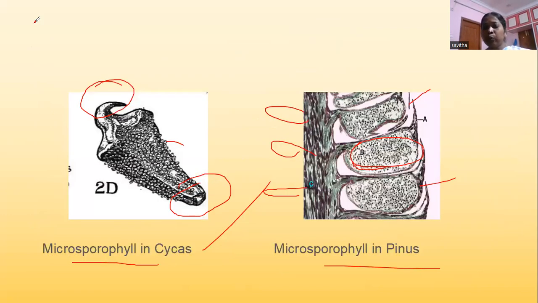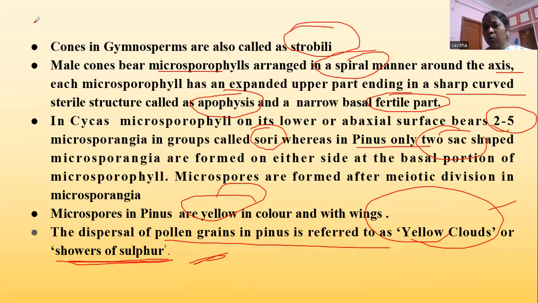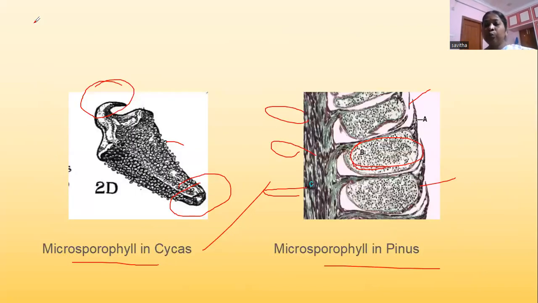In the microsporangia, microspores are produced after meiotic division. These microspores in Pinus have wings. During dispersal, because they are yellow in color, the surroundings of where the Pinus plants are will appear yellow, which is called showers of sulfur or yellow clouds. These are the diagrams of microsporophylls in Cycas and Pinus. Next slide, sir.